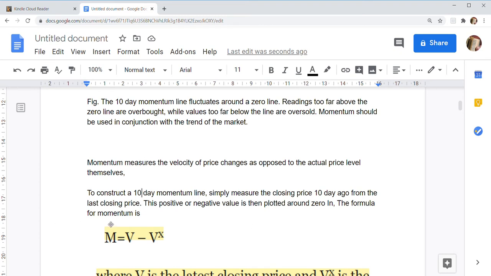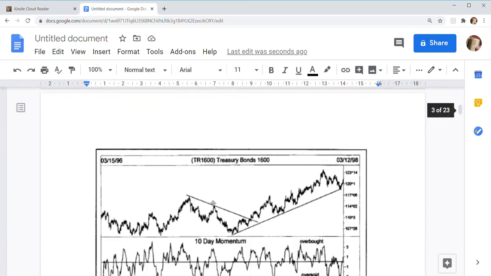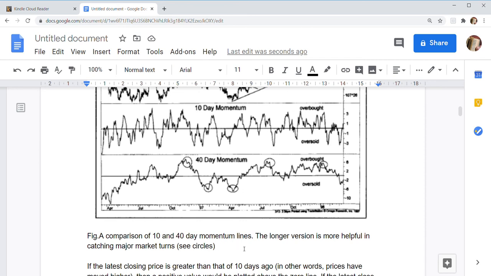The formula for momentum is M equals V minus Vx, where V is the latest closing price and Vx is the closing price of x days ago. A comparison of 10 and 40-day momentum lines. The longer version is more helpful in catching major market turns.